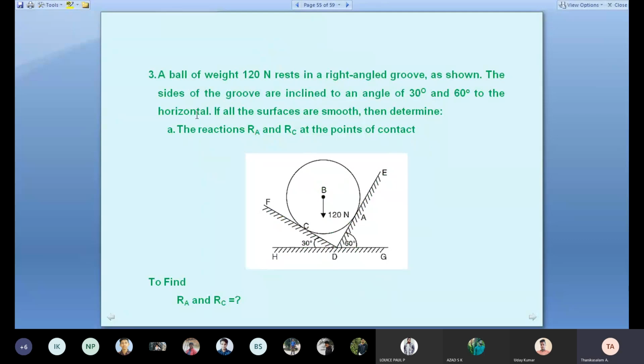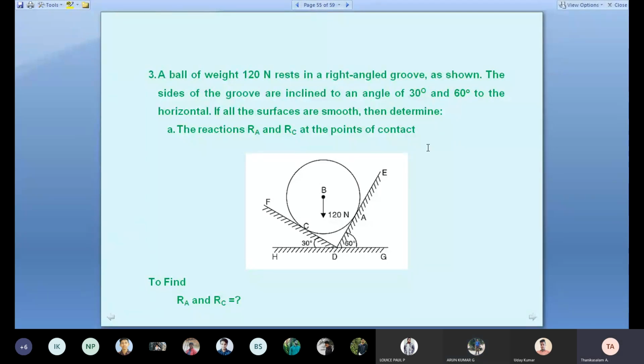Now, this is another simple problem. Uday Kumar, can you read the problem? A ball of weight 120 Newton is in a right-angled groove as shown. The sides of the groove are inclined at angles of 30 degrees and 60 degrees to the horizontal. If all surfaces are smooth, then determine the reactions.